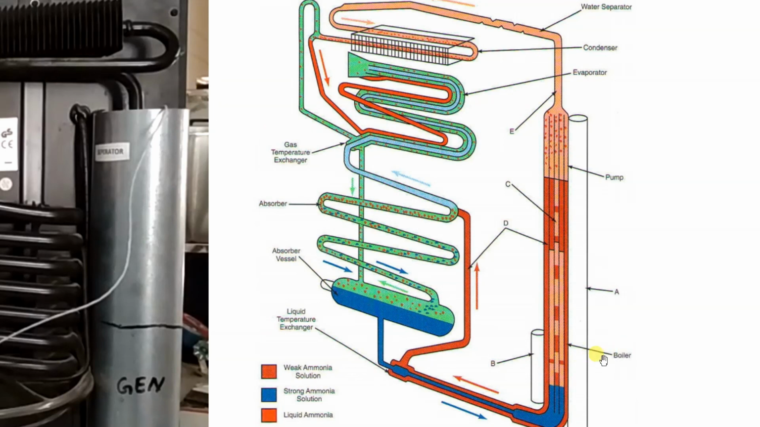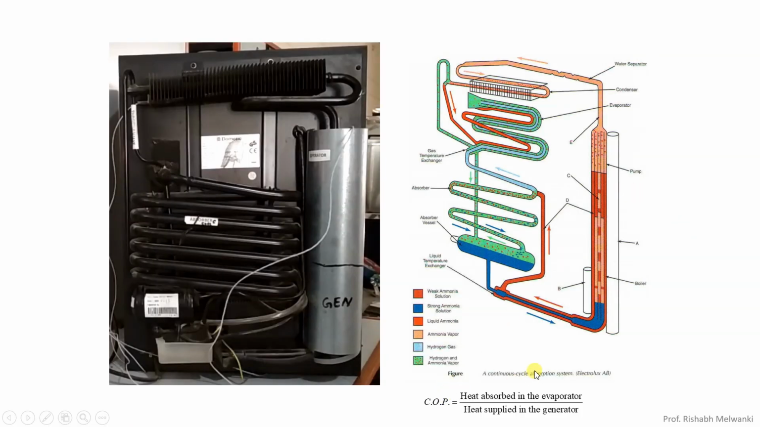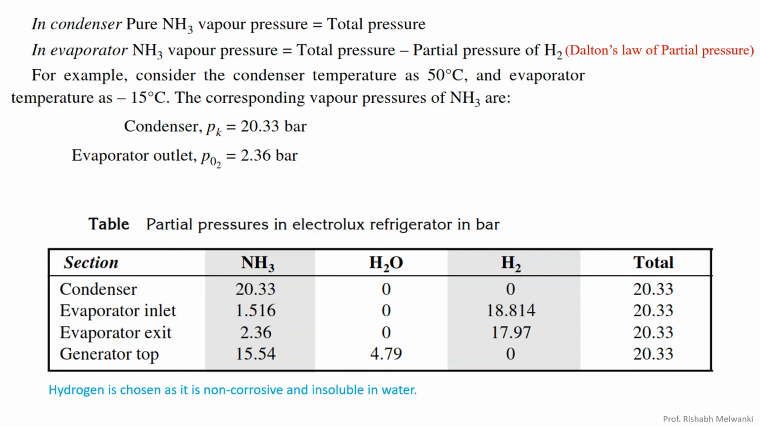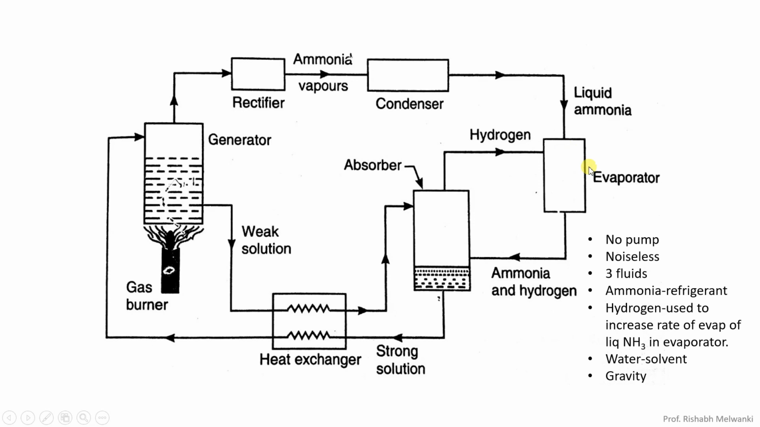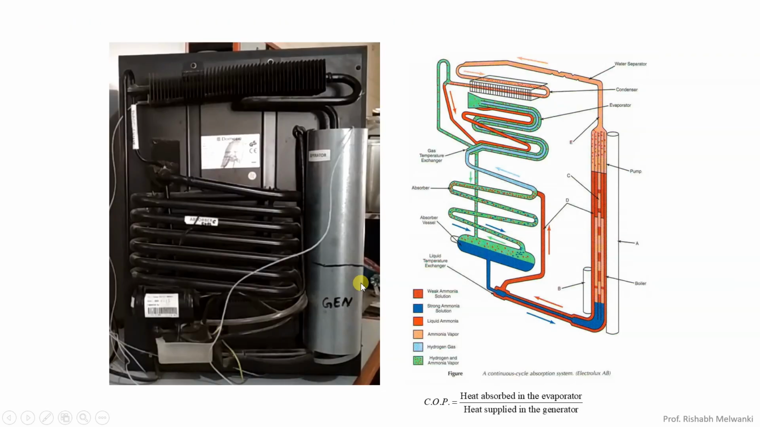In the generator. So the COP of this Electrolux refrigerator is given by heat absorbed in the evaporator upon heat supplied in the generator. What is COP? Desired effect upon work supplied. What is the desired effect? Heat absorbed in the evaporator. And where is the work supplied? Here you can see a gas burner is there. So heat is supplied in the generator. So heat absorbed in the evaporator upon heat supplied in the generator. This is the equation of COP.